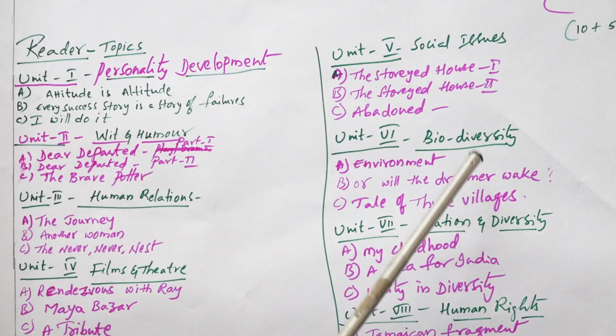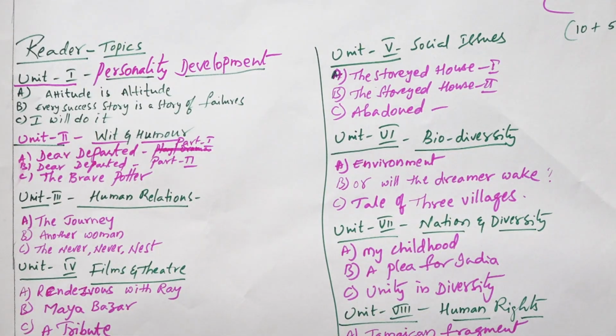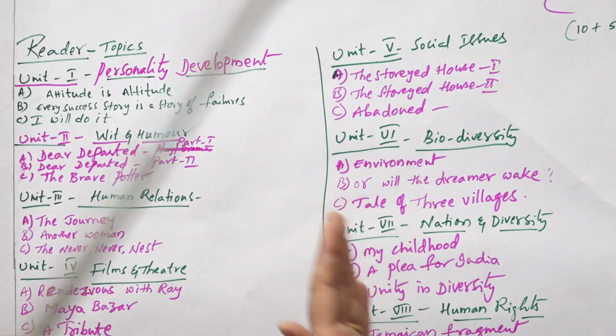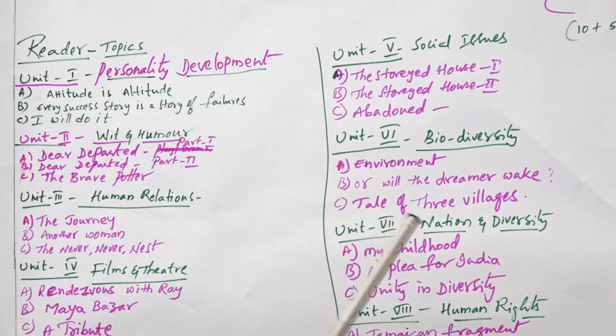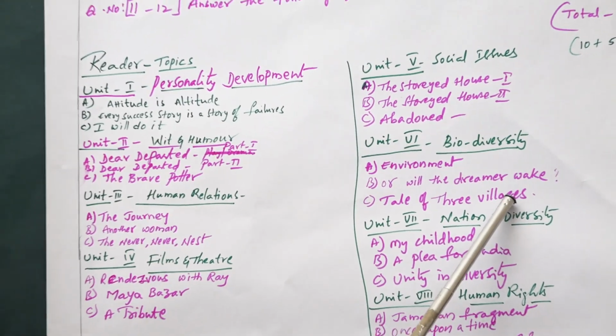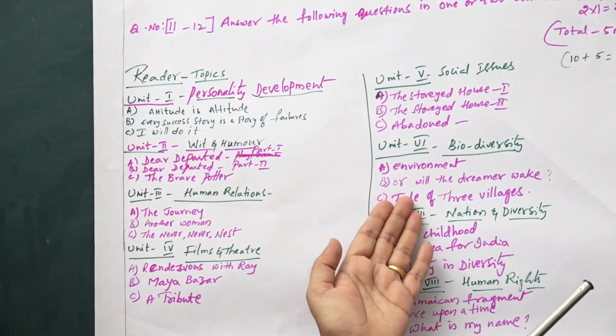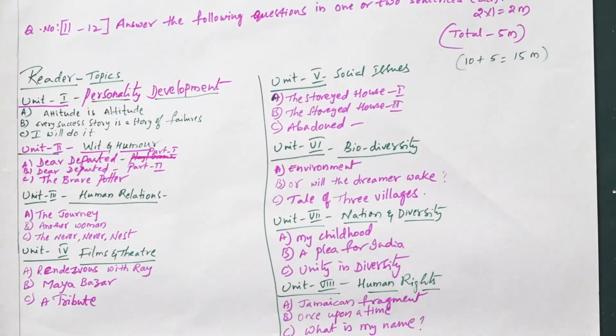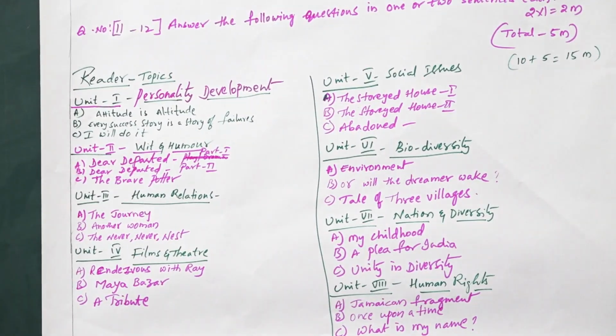An older person explains how the forests were previously and how they are now. He compares them; you just have to recollect it. Then, Tale of Three Villages. As you all know, it's a short story, tale, spelled T-A-I-L. Tale also means the tail that monkeys and animals have.